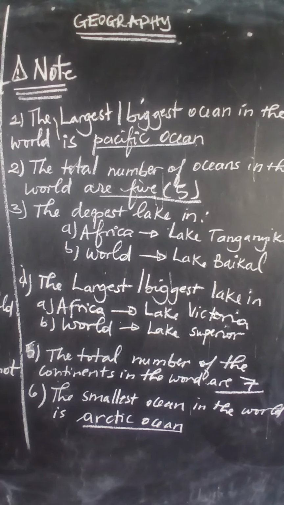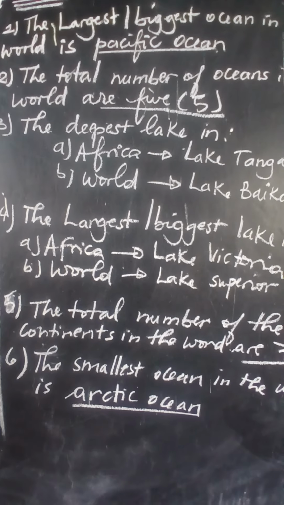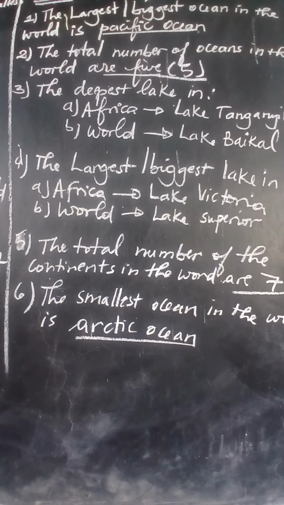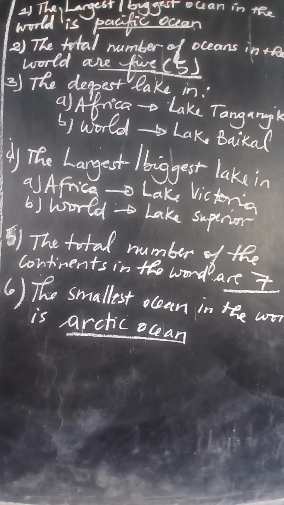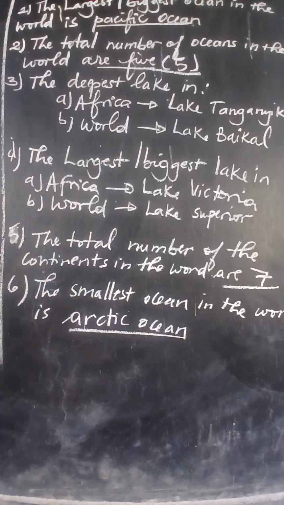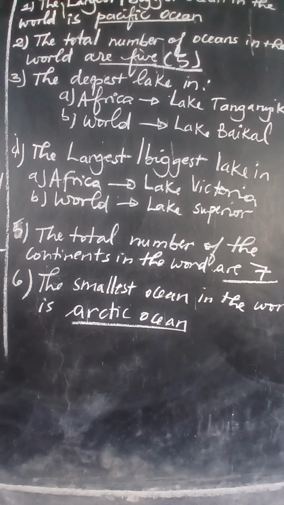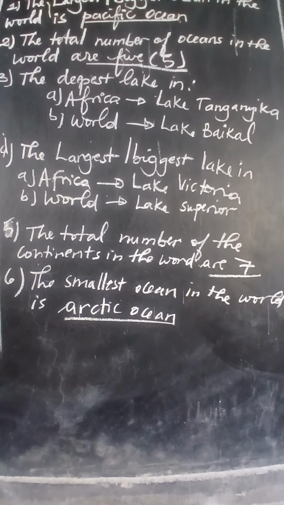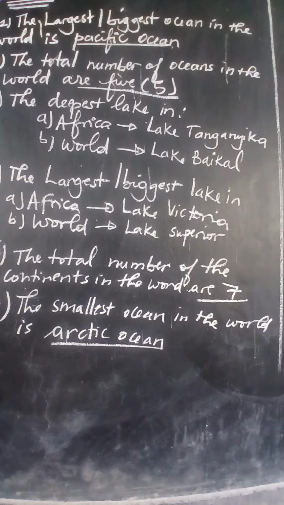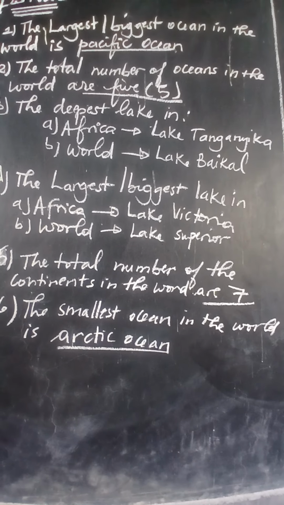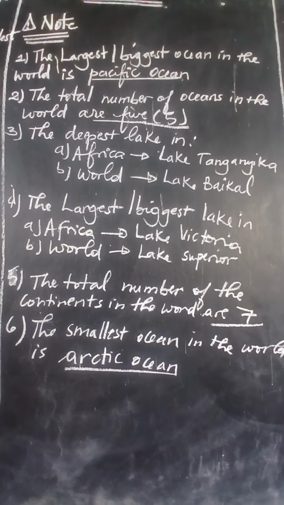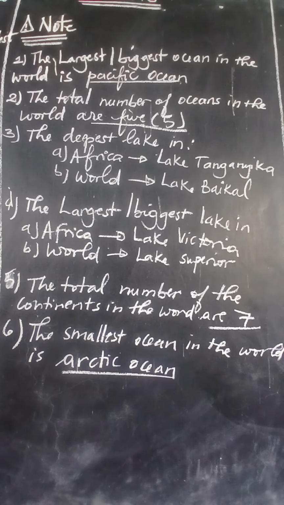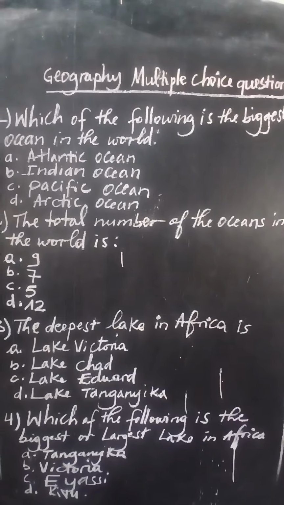Then the largest or the biggest lake in Africa is called Lake Victoria, while the biggest lake in the world is called Lake Superior, which is found in North America. Then the total number of the continents in the world is 7. And the smallest ocean in the world is the Arctic Ocean. Let's go back to the multiple choice questions. According to what we learned here, we are going to answer those multiple choice questions.